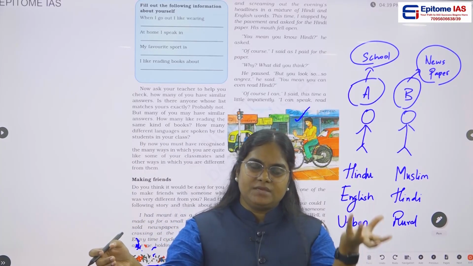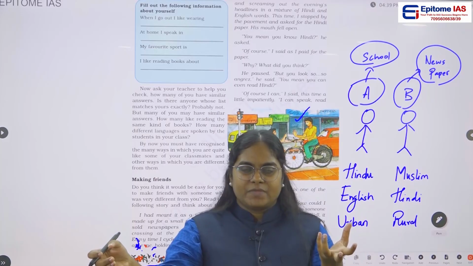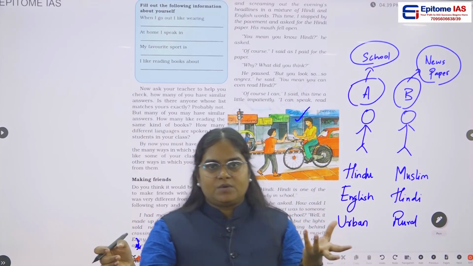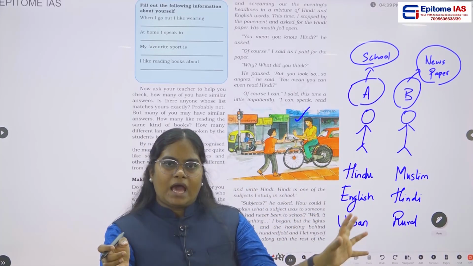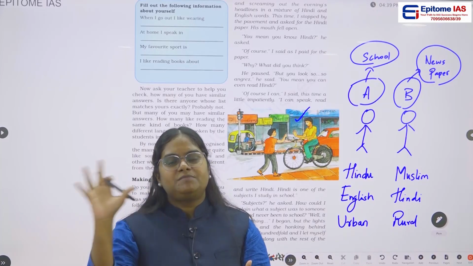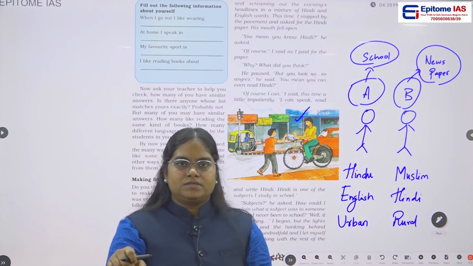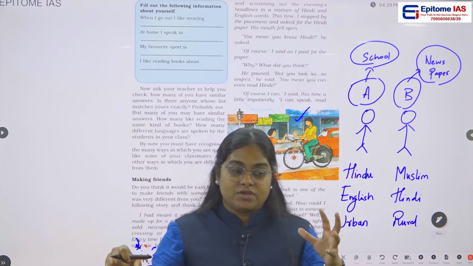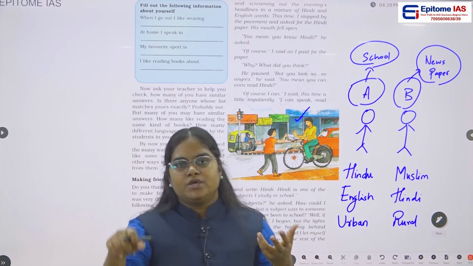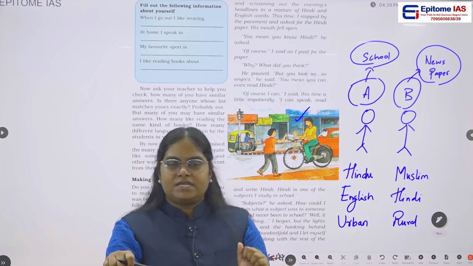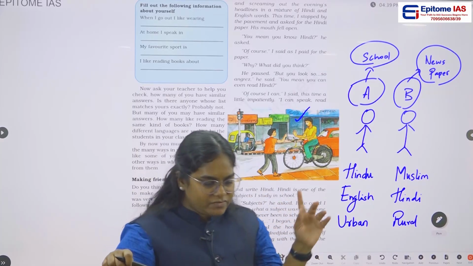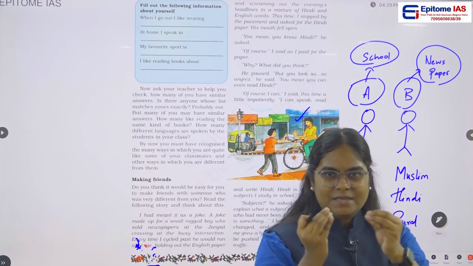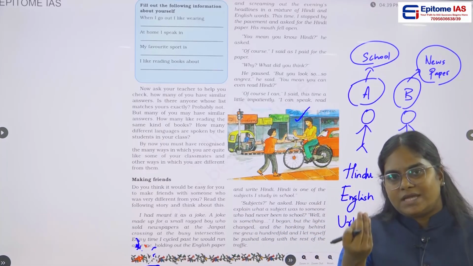This literally means inequality. Because of this inequality, certain people are treated a certain way and some other people are treated some other way. Certain people are taking advantage and certain people are treated with disadvantage. So this is inequality. From this story we can understand, at bare minimum, what is diversity and what is inequality.